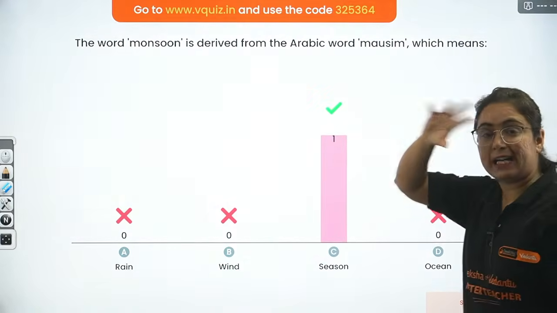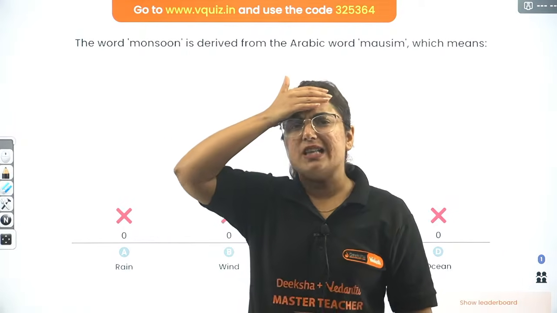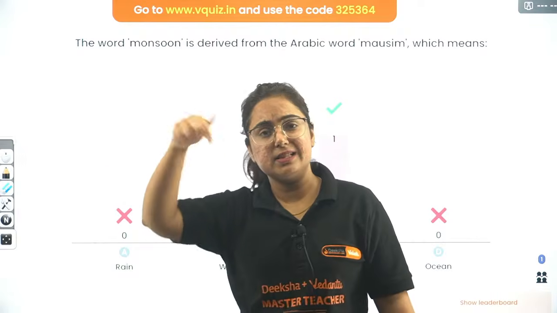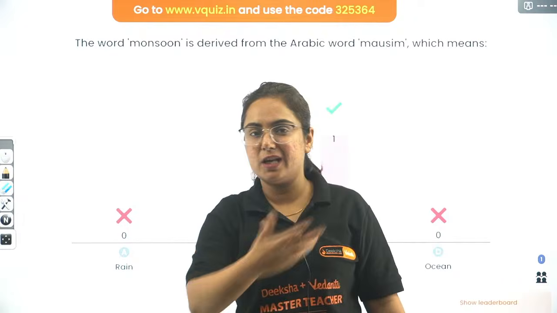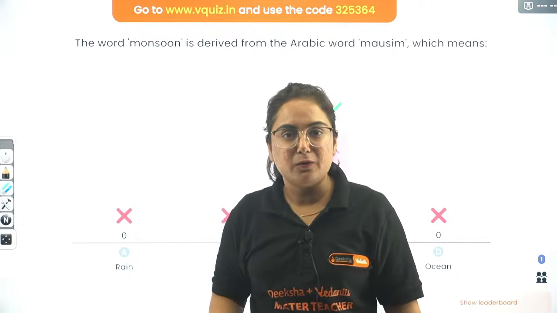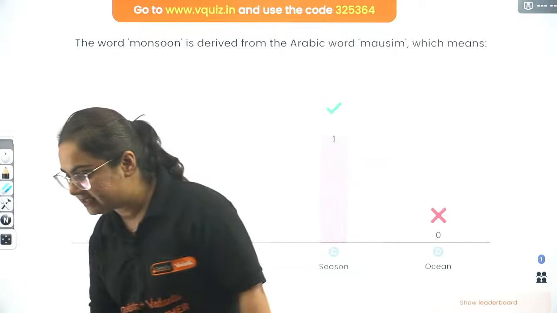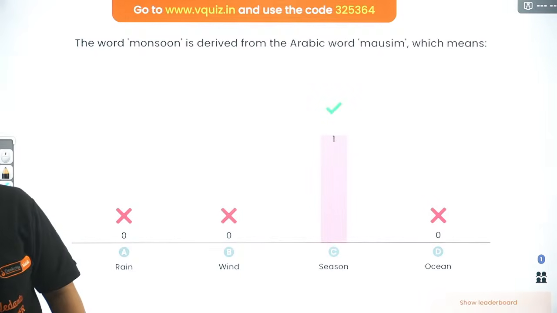Obviously. The Arabic travelers were coming to India at that time for trading. They saw that every year at the same time the wind is flowing in this direction, which facilitates their movement and reduces the use of fuel. Hence season is the correct answer.